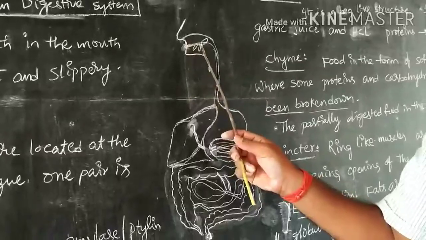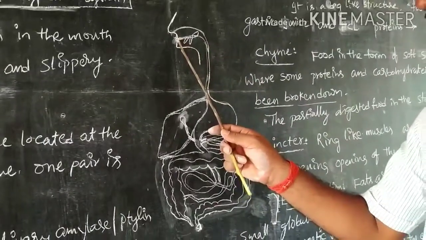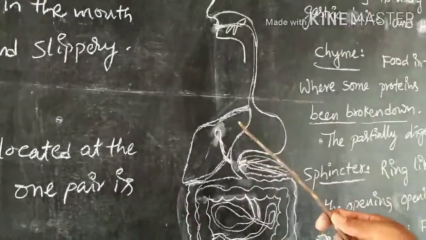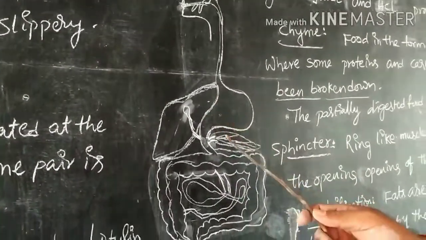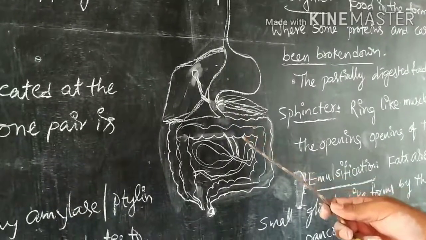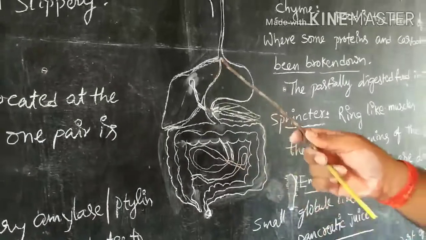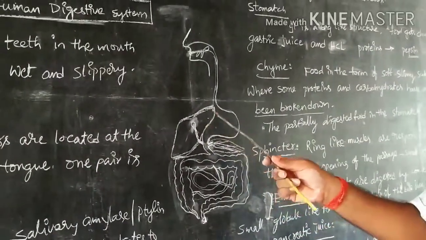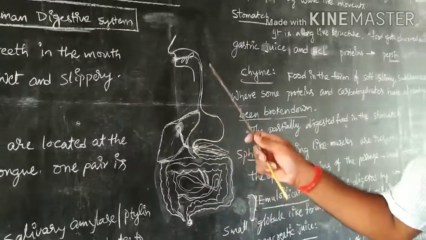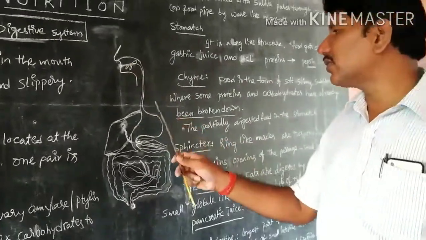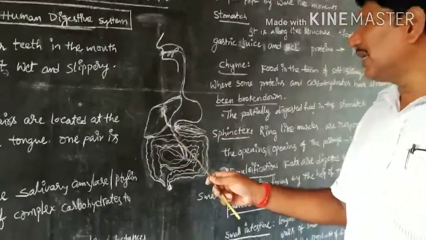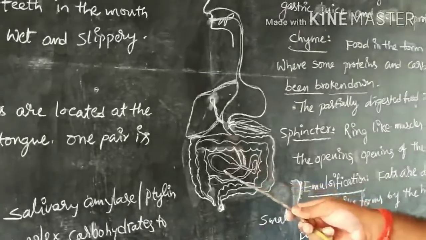It begins from the mouth to the anus with the association of digestive glands like the liver, stomach, pancreas, large intestine and small intestine. These are the organs involved in the process of conversion of complex materials to simple substances. This process is called human digestion.